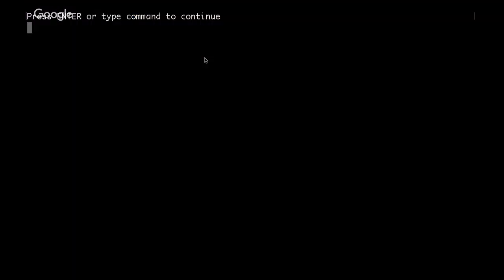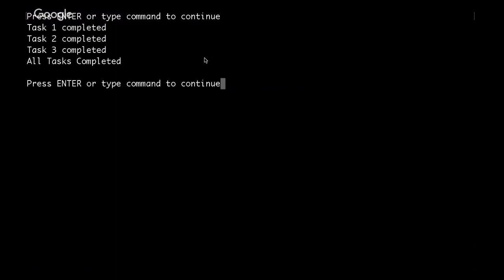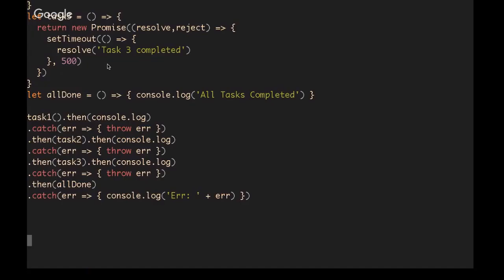Because promises deal with asynchronous code, they say once something's done, we say what to do next. And even though task 1 is the slowest, task 1 completes, and then we execute task 2. And then task 2 completes, and we execute task 3. And because they were all successful, "all tasks completed" gets called because allDone is the .then.